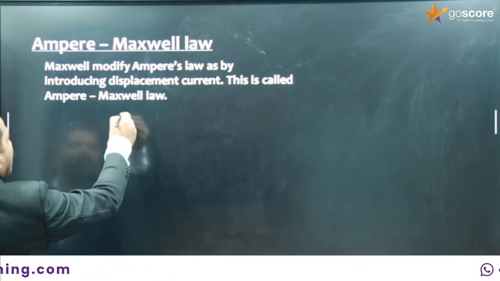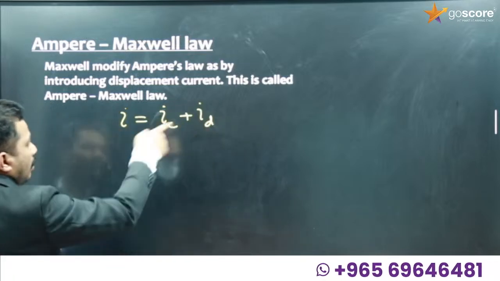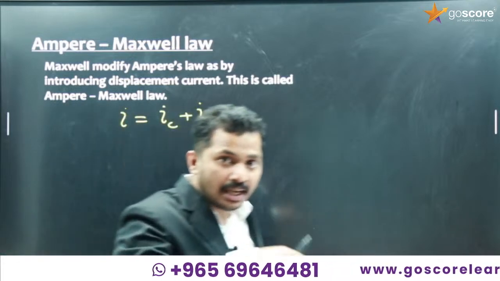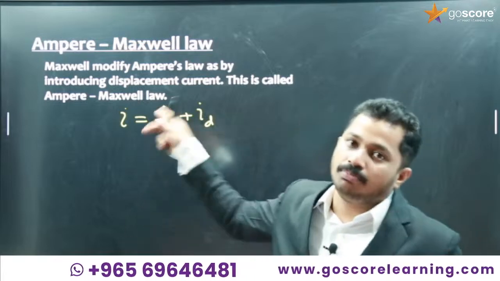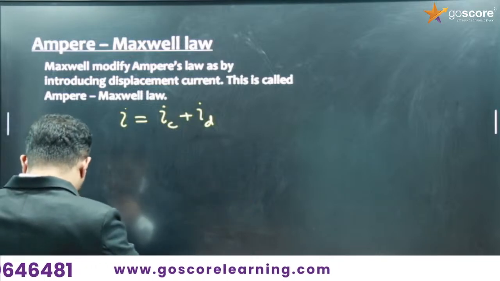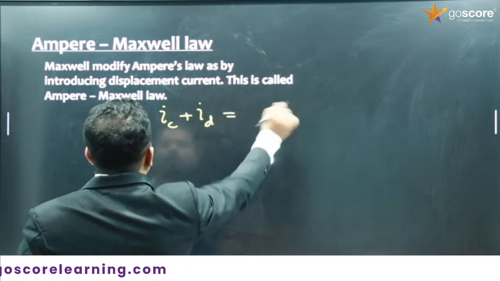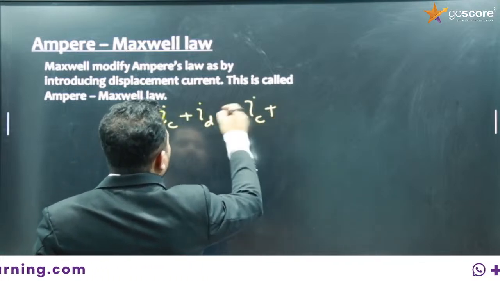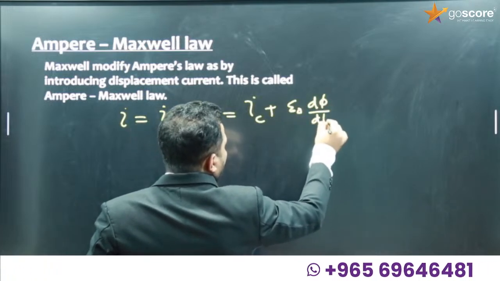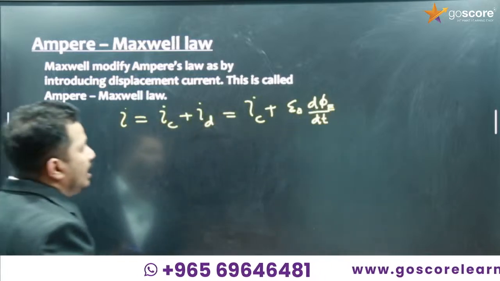As you know, the total current in the circuit is equal to the sum of conduction current plus displacement current. Whenever there is a steady current, displacement current will be 0. There should be a varying current, a varying electric field, then only displacement current will exist. So I can write I is equal to IC plus ID, where ID is epsilon 0 d phi E by dt, the electric flux.